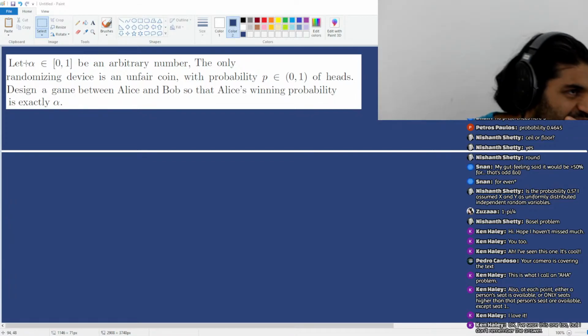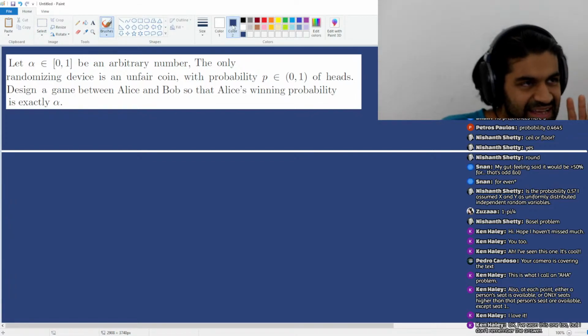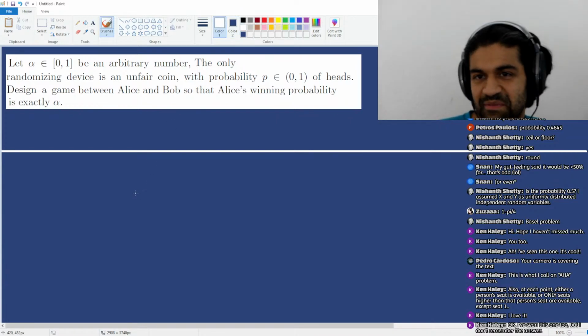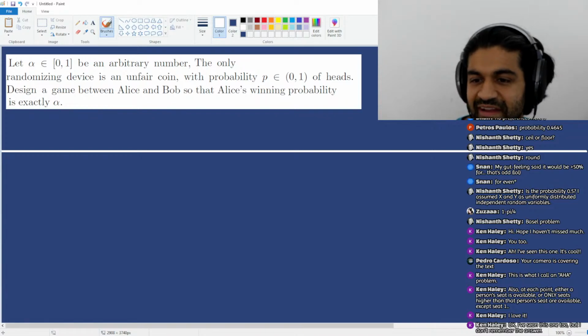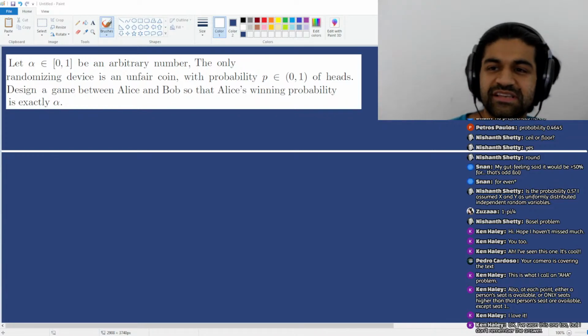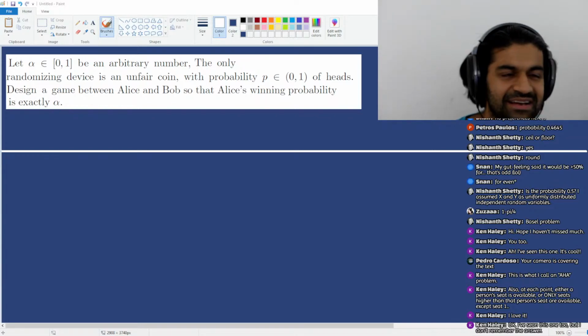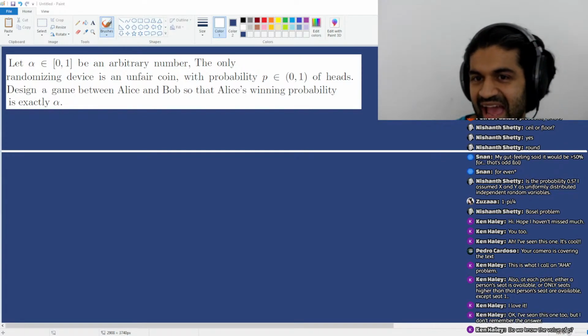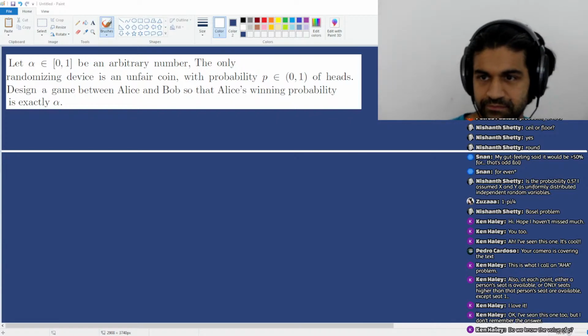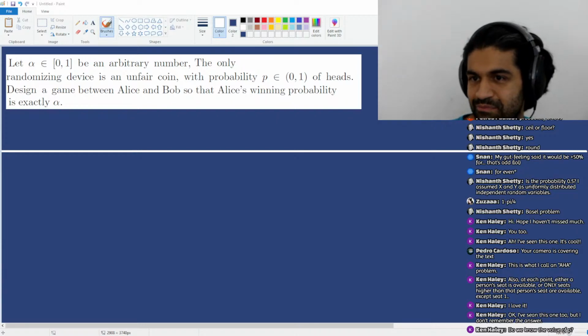Well, the first claim that I want to make is that it doesn't really matter that the coin is unfair. You can use an unfair coin to get probabilities of 1/2 if you need to. Any ideas how you might do this?